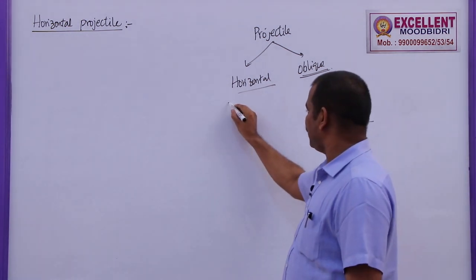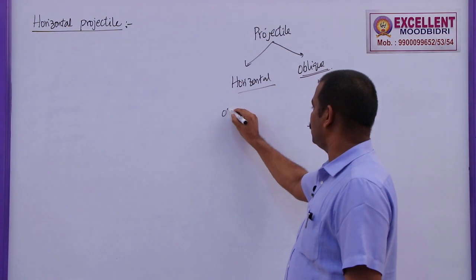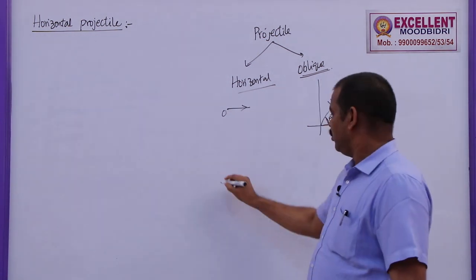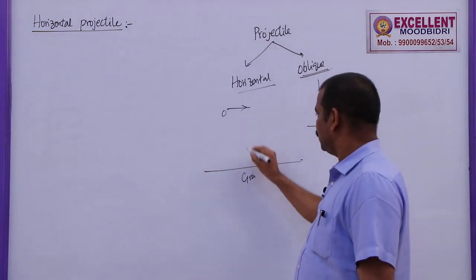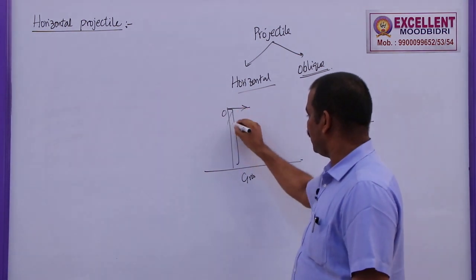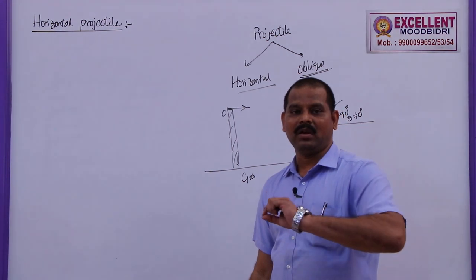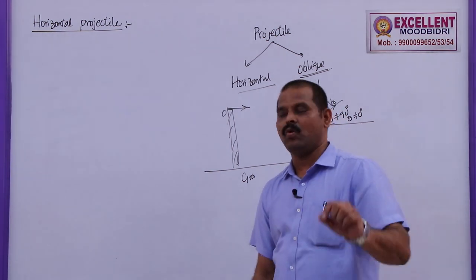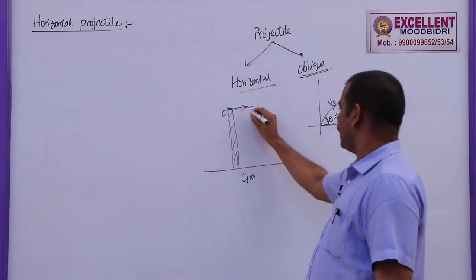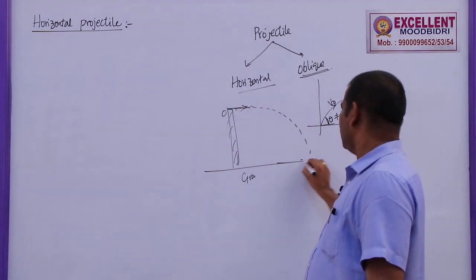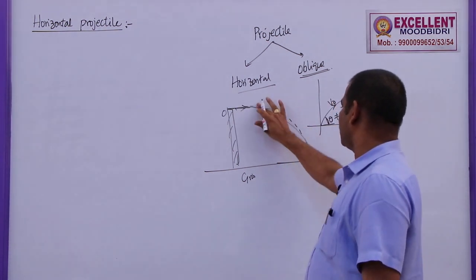Suppose theta is equal to 0. That means from a point O, a body is thrown like this, and this is the ground level, so it is thrown from a height horizontally along the x-axis. Remember, the body never travels along the x-axis throughout its journey. Due to gravity, this body will travel along a curved path.